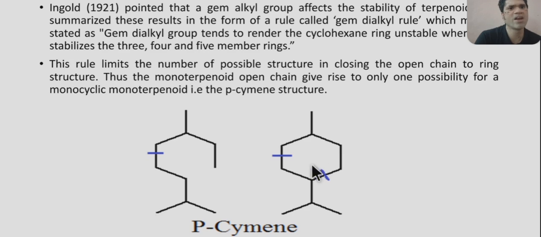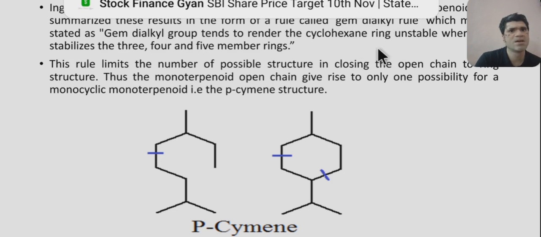And when this gem dialkyl group is attached to a 3-membered, 4-membered, or 5-membered ring, the ring gets stabilized. So that is about the stability of the ring, which is explained by the gem dialkyl rule.